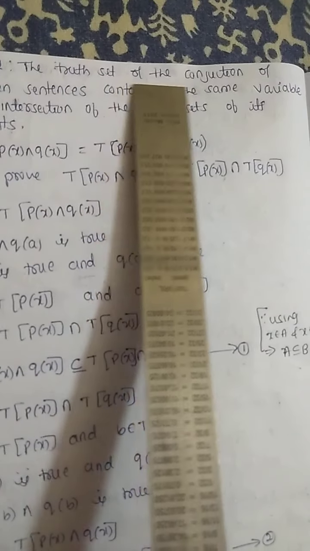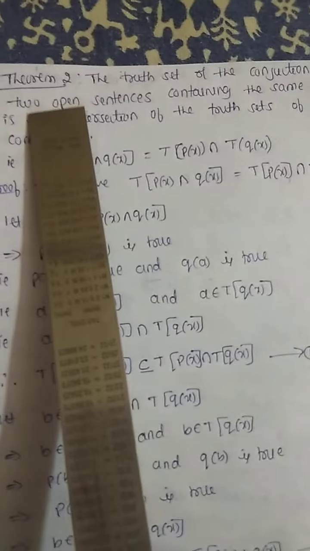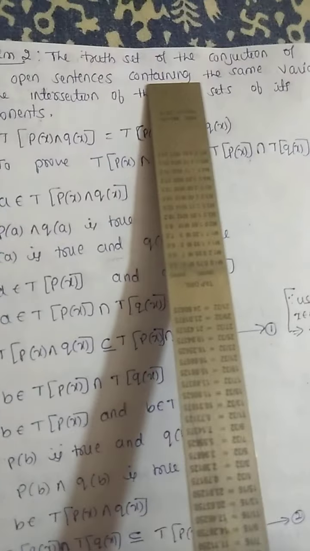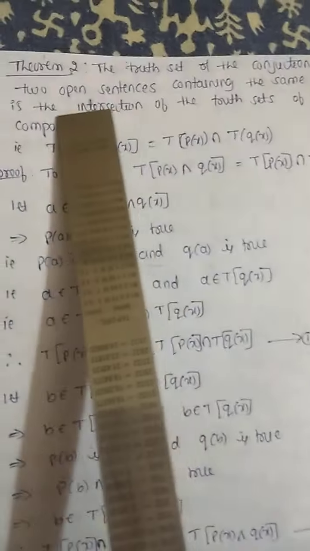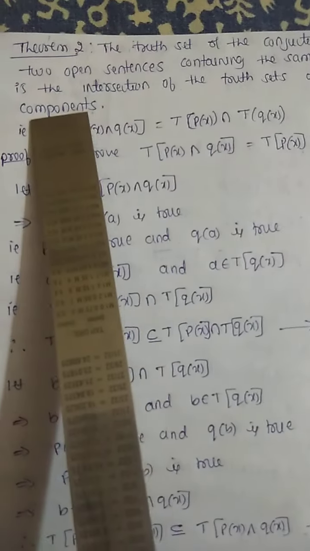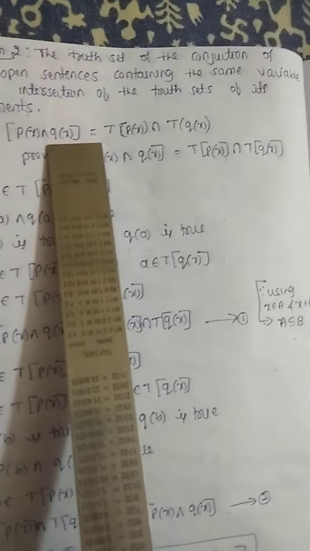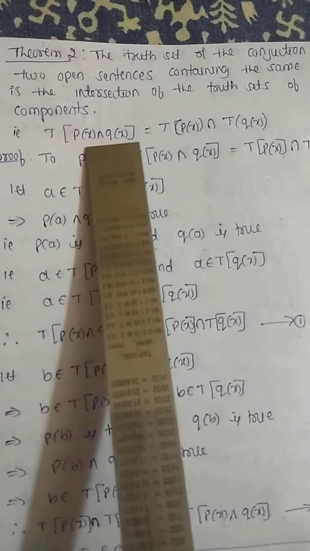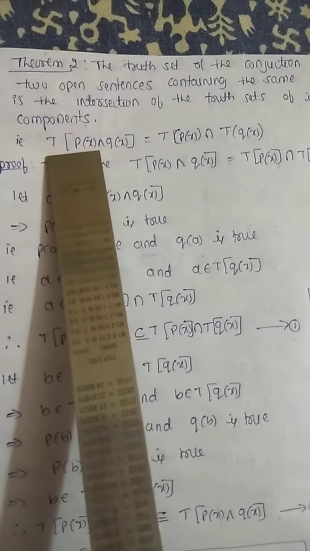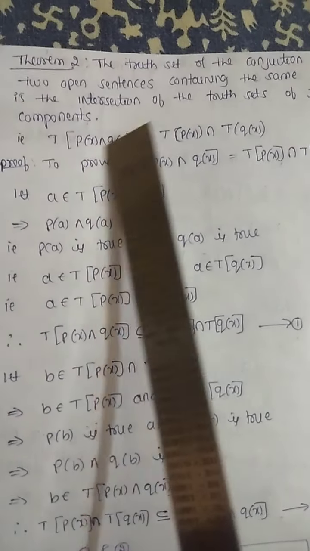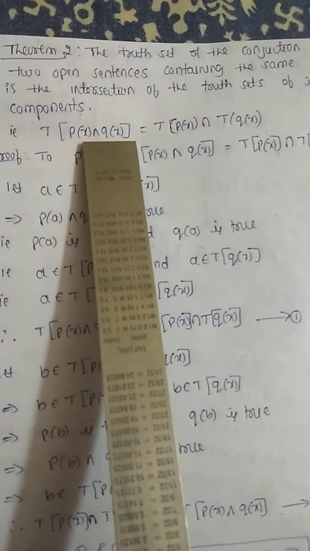Second theorem, theorem 2. The truth set of the conjunction of two open sentences containing the same variable is the intersection of the truth sets of its components. That is, here P of x and Q of x are two open sentences containing the same variable x. This is the and symbol, conjunction.